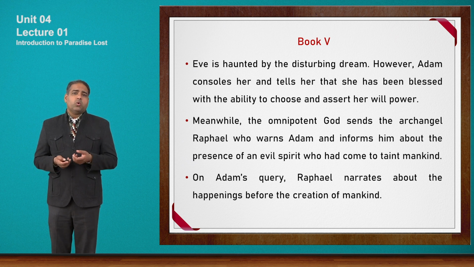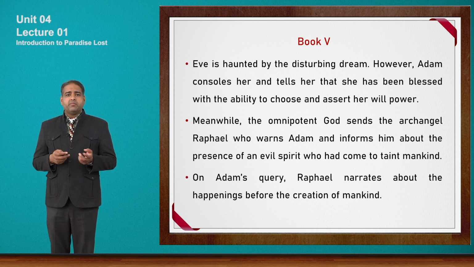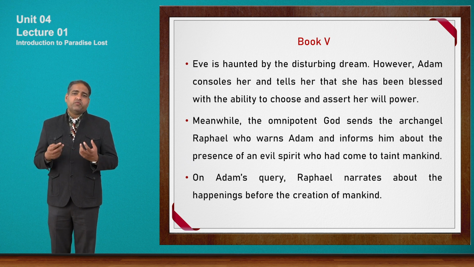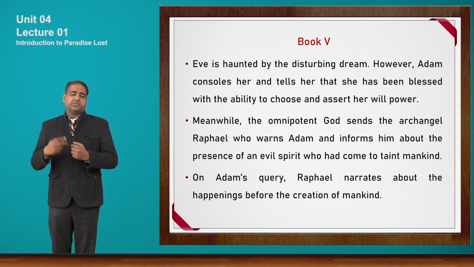Now Adam wants to know about the creation of mankind. So there is a long discussion between Adam and Raphael, where Raphael narrates to Adam what happened before the creation of mankind. Maybe these things are related to the creation of paradise by God. With this, book 5 ends. Let us now move to book 6.